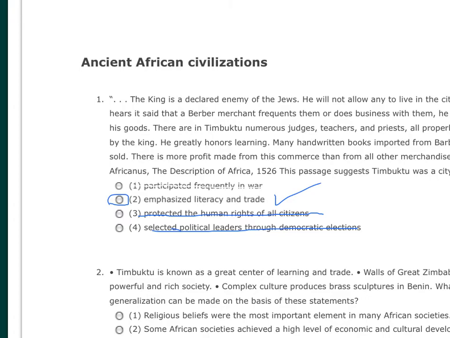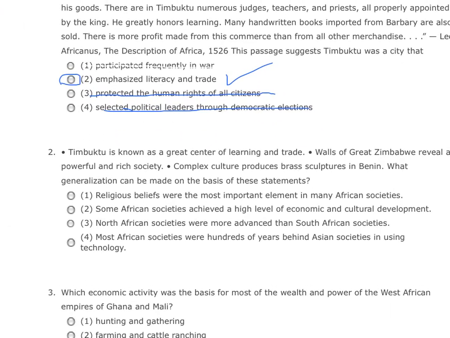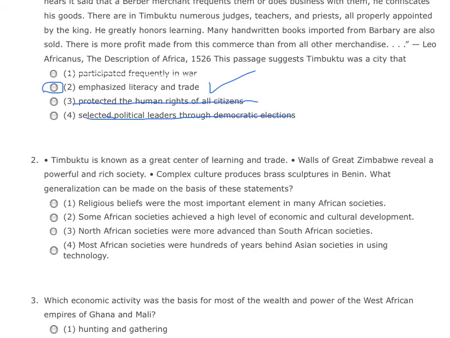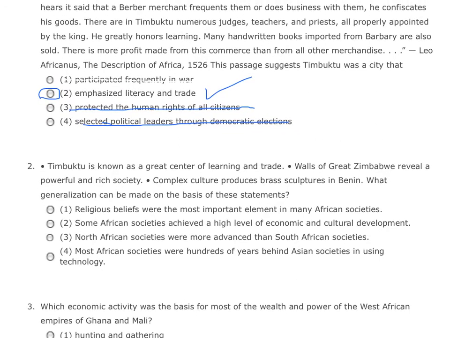We've got time for one more. Okay. Question number 2 tells us Timbuktu is known as a great center of learning and trade. Walls of Zimbabwe reveal a powerful and rich society. Complex culture produces brass sculptures in Benin. And the question is, what generalization can be made on the basis of these statements?